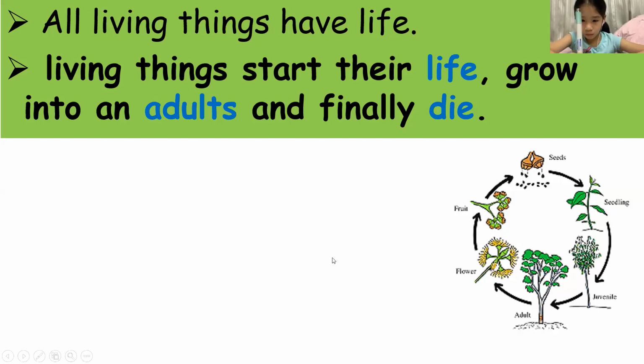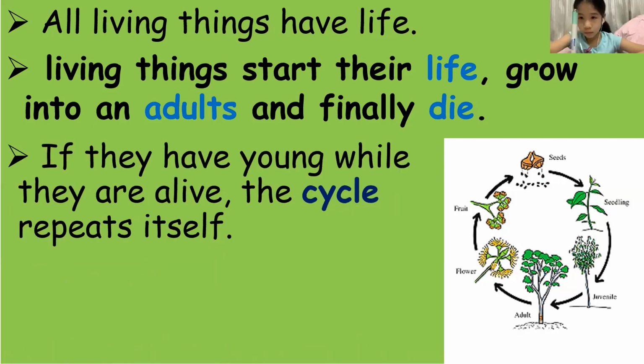Death. All of the living things will finally come to an end, which is death. If they have young, that means a baby, while they are alive, the cycle repeats itself. So the old living organism will reproduce a baby, which is a young.